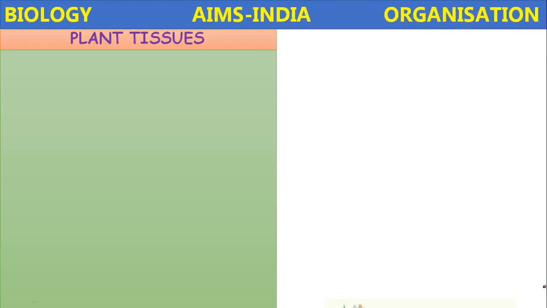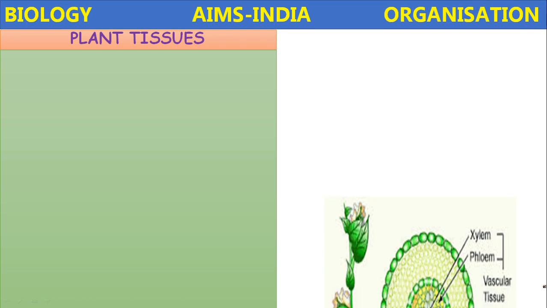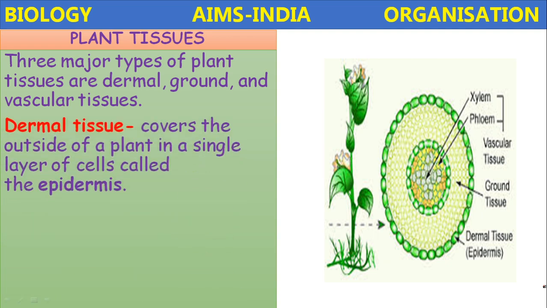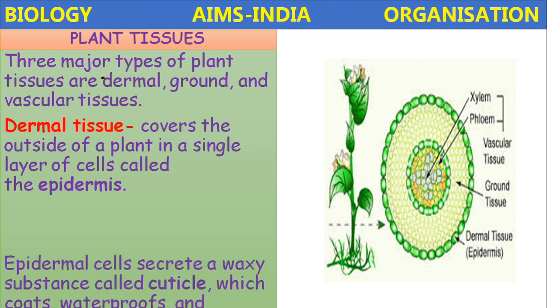Next, in the plant tissues, let us study three major types of plant tissues. What are they? Dermal, ground and vascular tissue. Dermal tissue covers the outside of the plant in a single layer of cells. It is called epidermis.